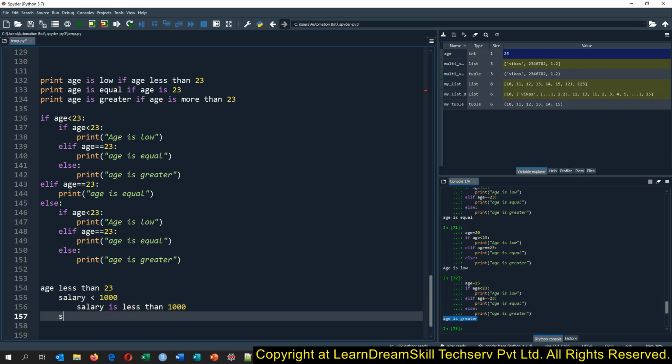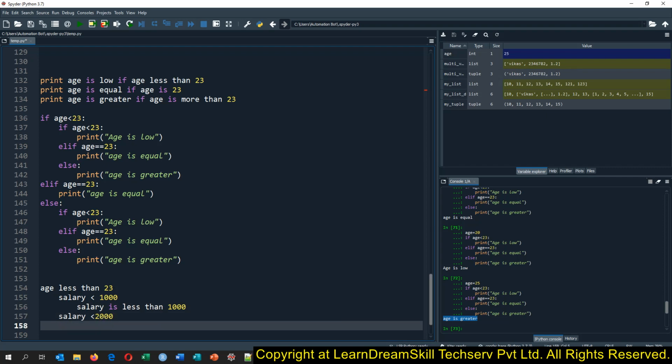If salary is less than 2000, then print "Salary is less than 2000".